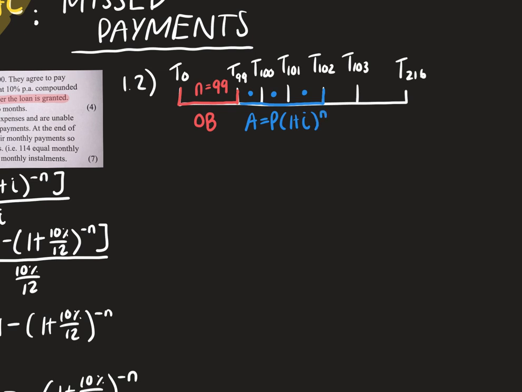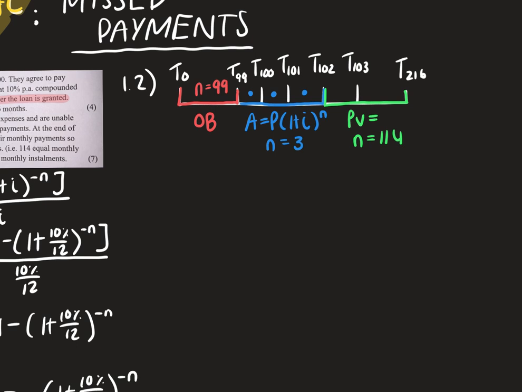Because obviously that money that you owe the bank is just going to sit there for the 3 months that you're not paying, but it's obviously going to go and gain interest. Okay, and then that n is going to equal 3. Now the other side of it is taking what's left, and that's going to start at 114, but we're going to use our present value formula, and our n is going to be 114. Why? Because from 102 to 216 is 114 months, which means you still have 114 payments to go.